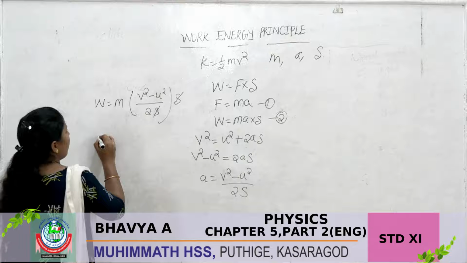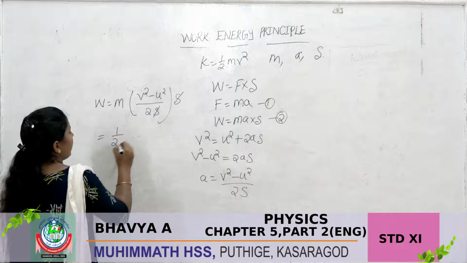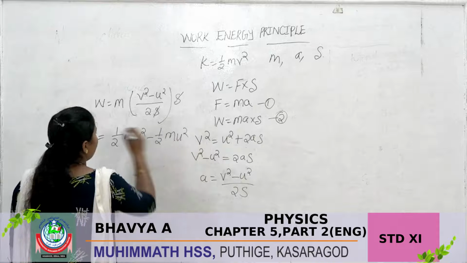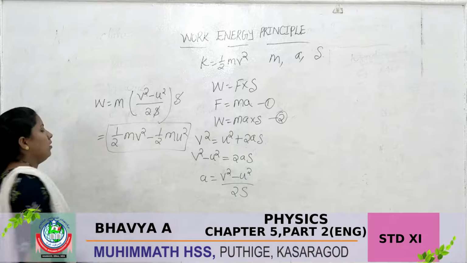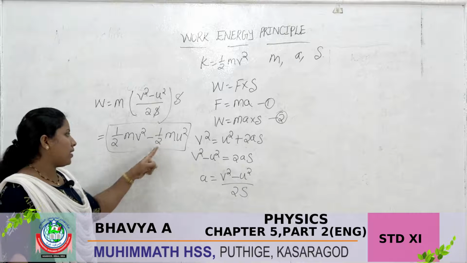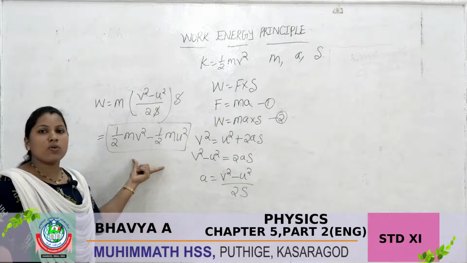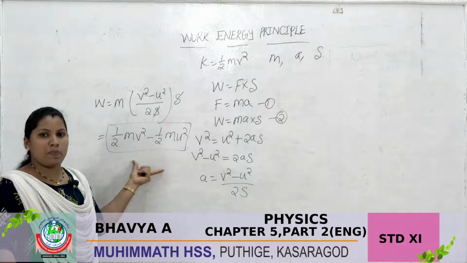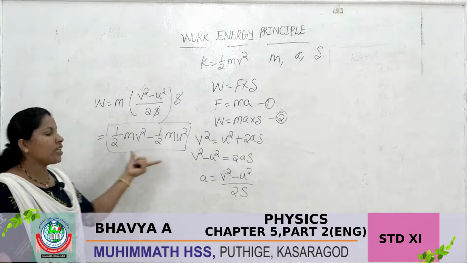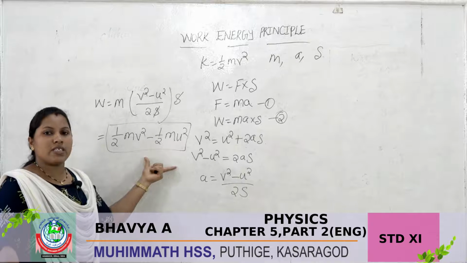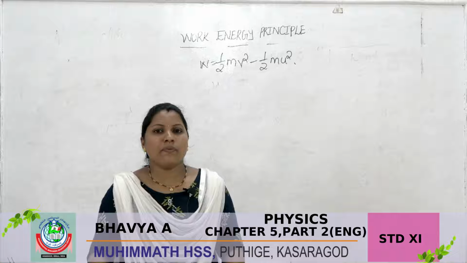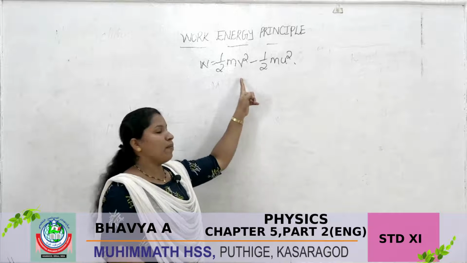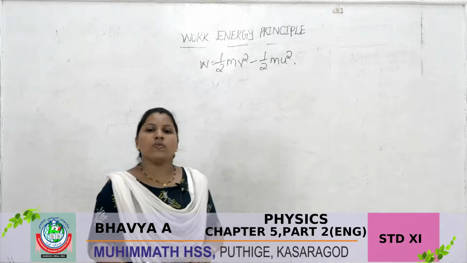Finally we get work done = 1/2 mv² − 1/2 mu². This is also called the change in kinetic energy. It is called the work energy principle. Work energy principle means the change in kinetic energy: W = 1/2 mv² − 1/2 mu².